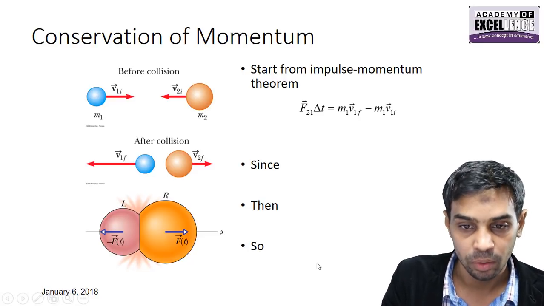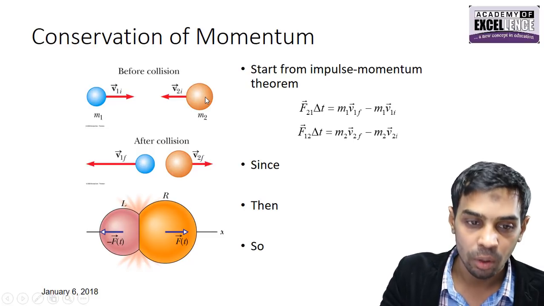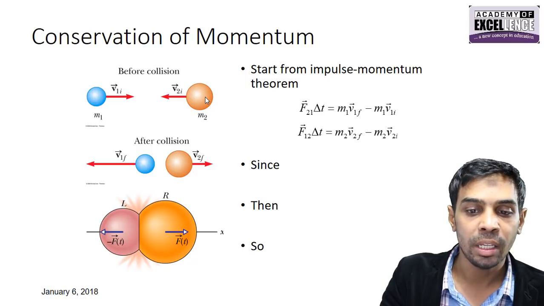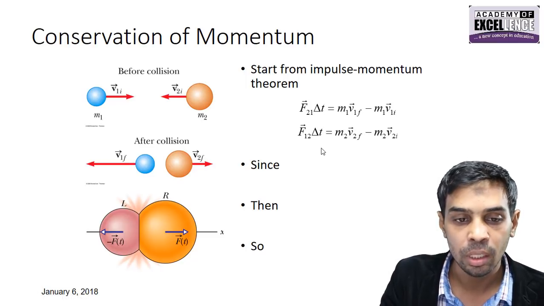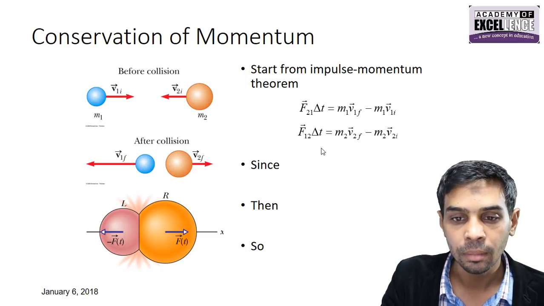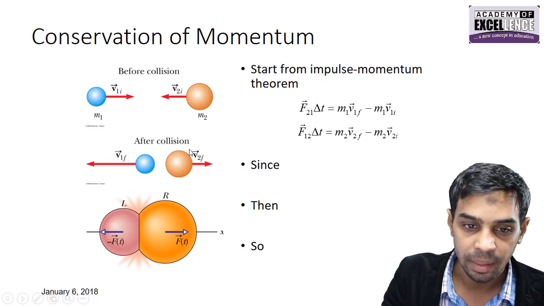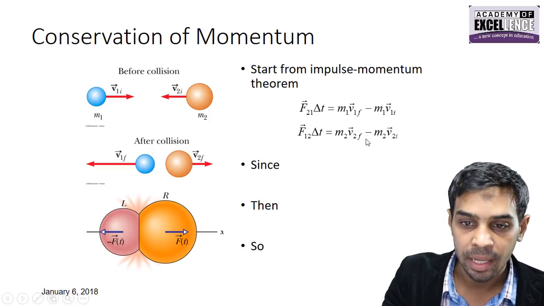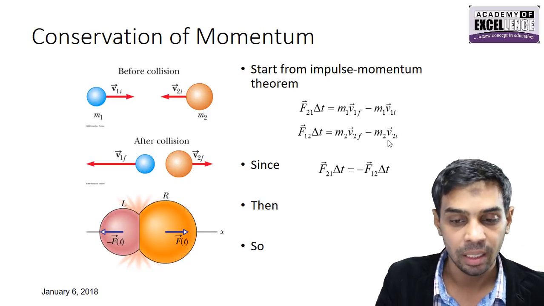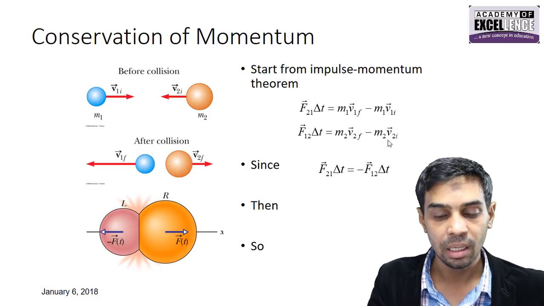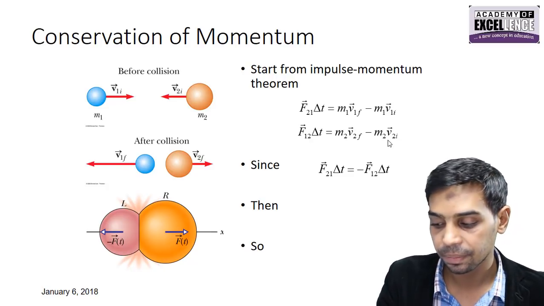Okay, then we have a collision, and after the collision we know that the impulse by body 2 on 1 and the impulse on body 1 by 2 is always going to be the same as per Newton's third law, and action and reaction are equal in magnitude but opposite in direction. So that is going to be for body 2. Its final momentum is m2 v2f minus m2 v2i. Okay, now here comes the third law of Newton. The impulse by body A on B or the impulse by body B on A is going to be the same in magnitude, but different in direction.